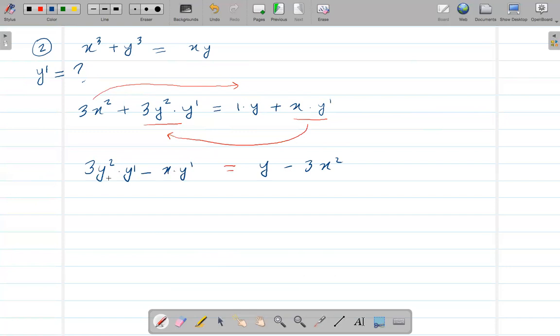And now from these two, I can factor out y prime. And then on the right hand side, it's the same thing, so y times this whole thing. Now to get just y prime on one side, just divide this whole thing on both sides.